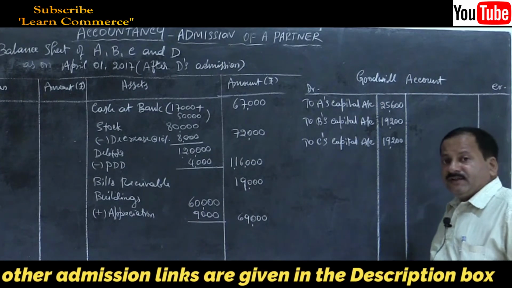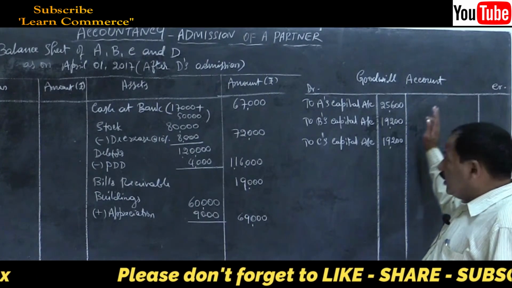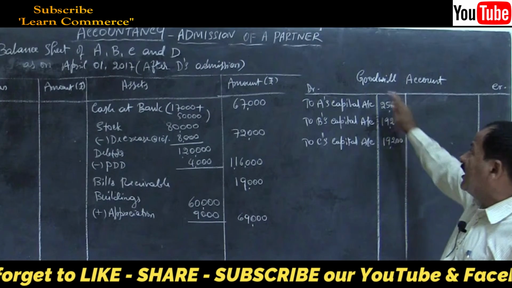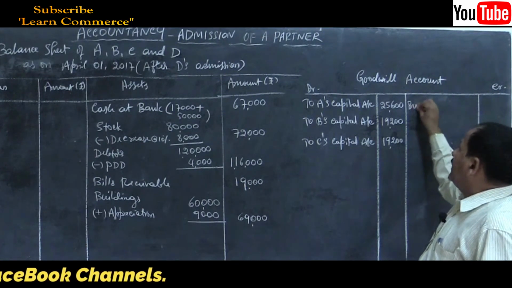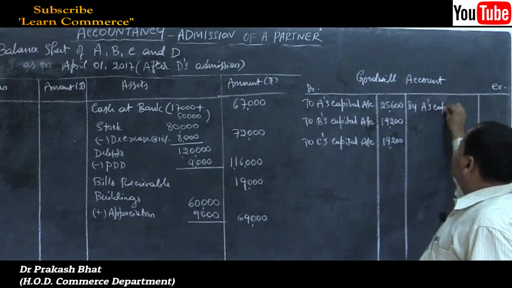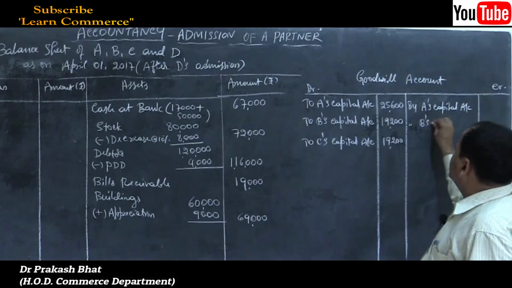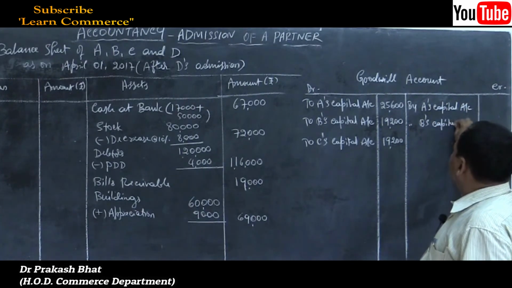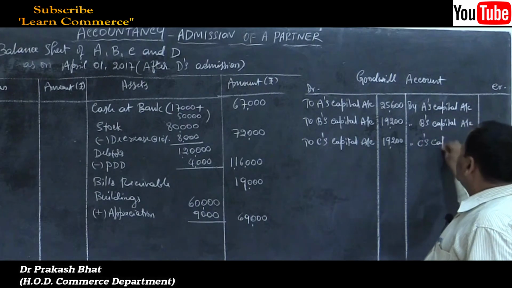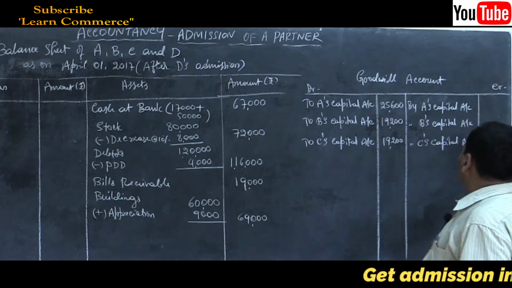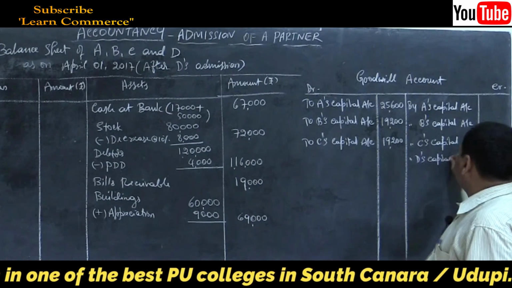Then goodwill written off: writing off the goodwill, that is, all partners' capital accounts debit to goodwill account. That is all partners, including the new partner. So by A's capital account, by B's capital account, by C's capital account, and by D's capital account, the new partner.